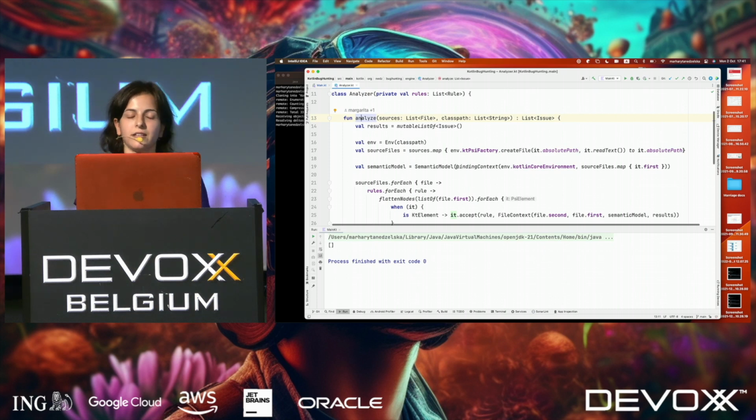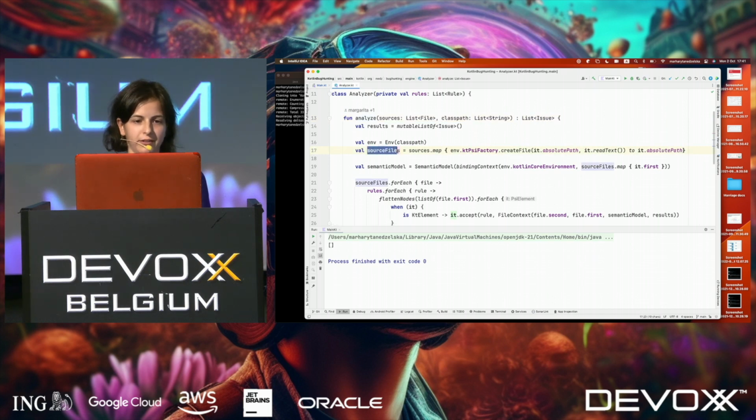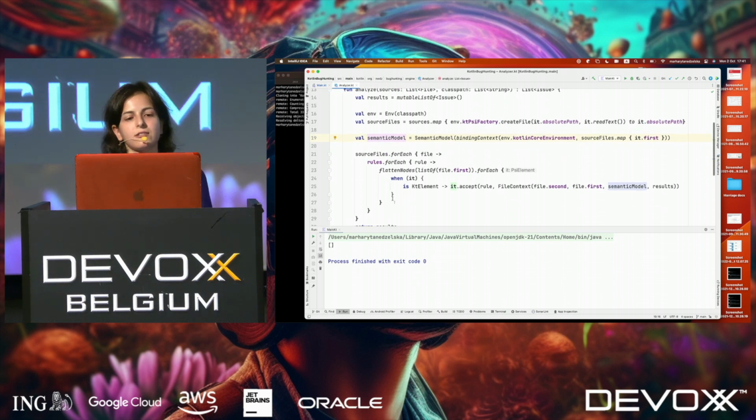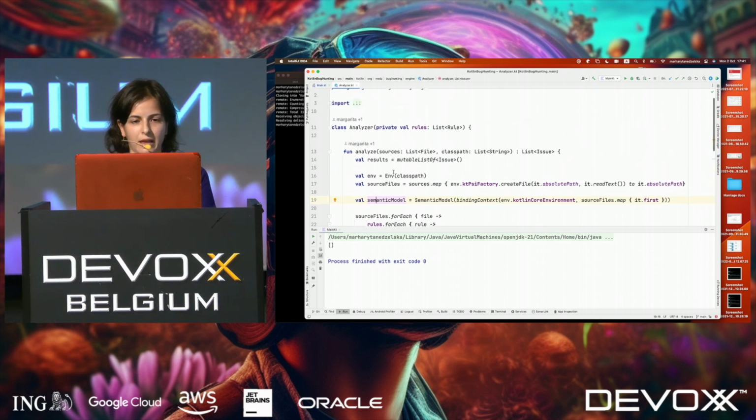We connect, in our case, to the Kotlin compiler. We generate abstract syntax trees and put them into a source files variable, and we generate the semantic model. And here we just traverse over these files and over the rules, visit them, and if needed, report some issues. So it all happens in the rules.